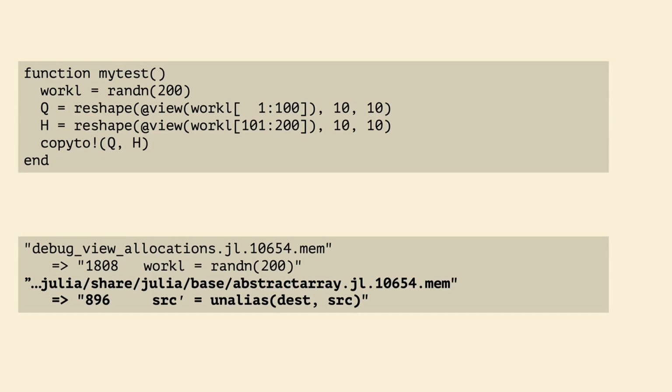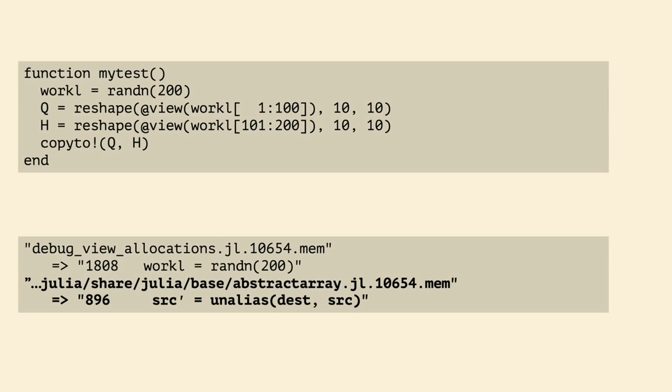When Julia executes the copyto command, it checks if the arrays that are referenced in the copy operation are unaliased, that is, they don't share any memory regions in common. These arrays do not share any memory locations in common. However, when you reshape a view, Julia can no longer infer this, and it defers back to checking whether or not they share the origin pointer, in this case work L.